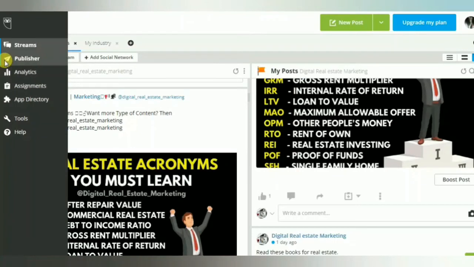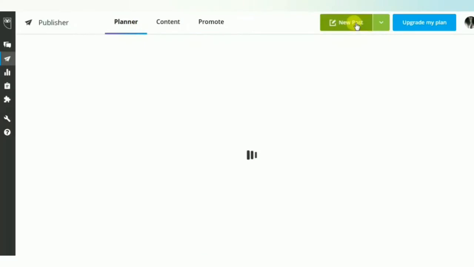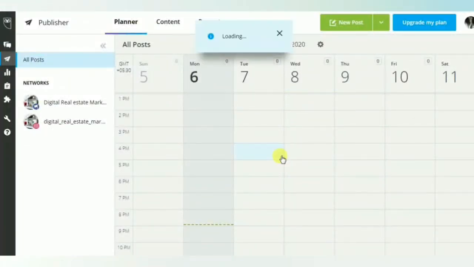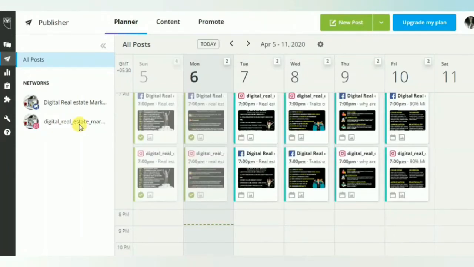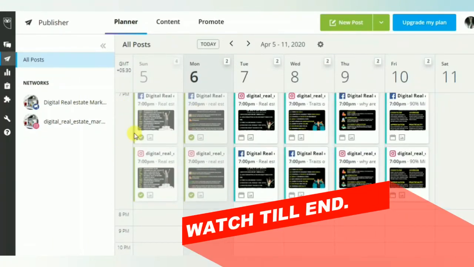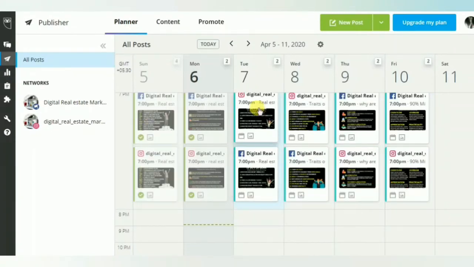In the publish section you can publish your content and schedule the post. Just click on new post and you can schedule the post. Let me show you. I have some scheduled posts, right? As you can see here, we have scheduled our posts, our past posts and new posts. Two posts on our Facebook page and our Instagram page.